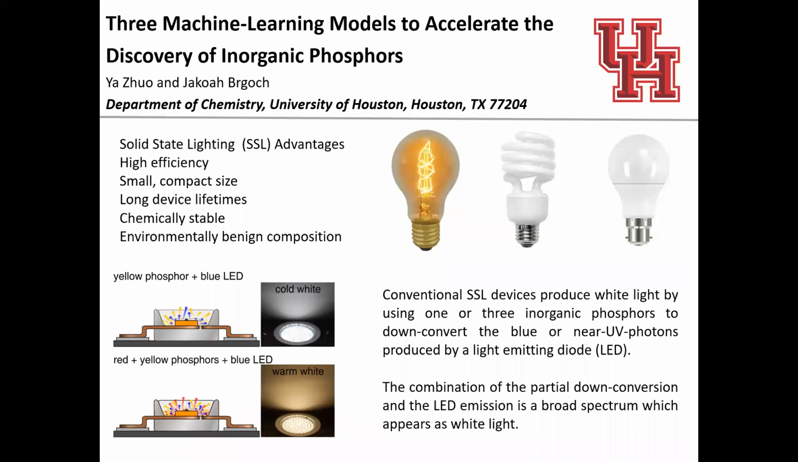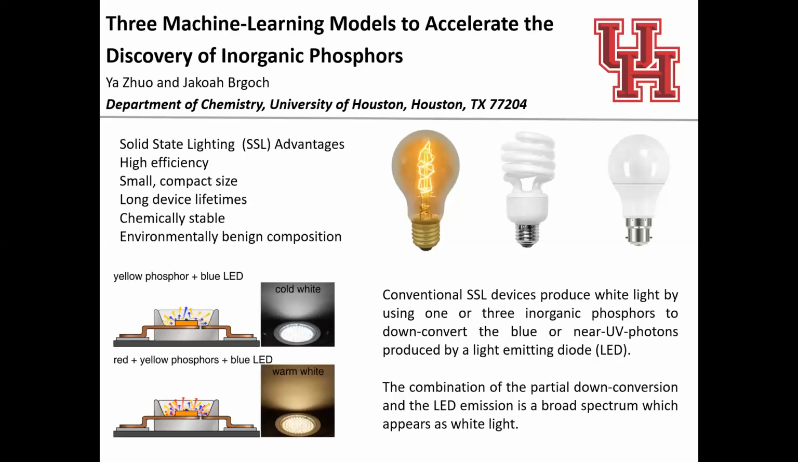Solid-state lighting, such as the LED light bulb, has been replacing traditional incandescent and fluorescent light due to advantages such as high efficiency, long lifespans, and environmentally benign components. The phosphor, more specifically inorganic phosphor, is one of the most important components in solid-state lighting devices. For example, we can coat phosphors on a LED chip to achieve white light emission.